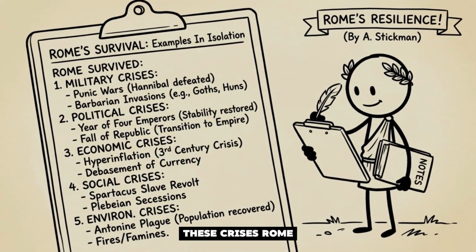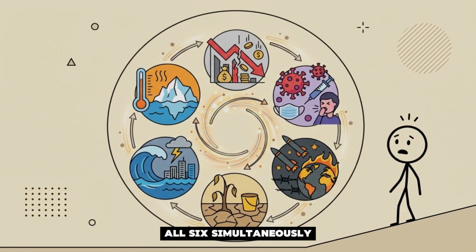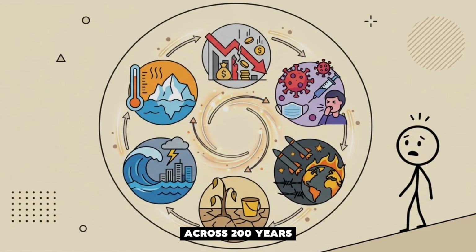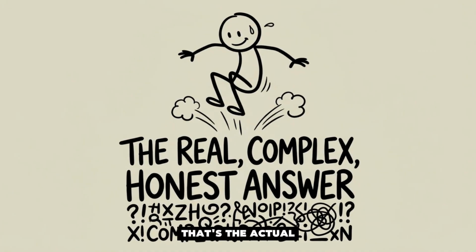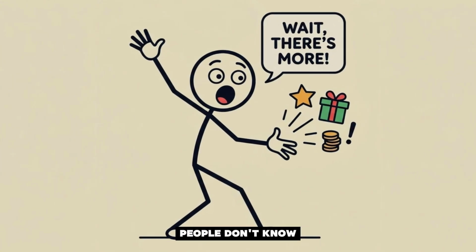Any one of these crises, Rome had survived before, but all 6 simultaneously, compounding each other across 200 years. That's the actual answer to why Rome fell. Here's something most people don't know.